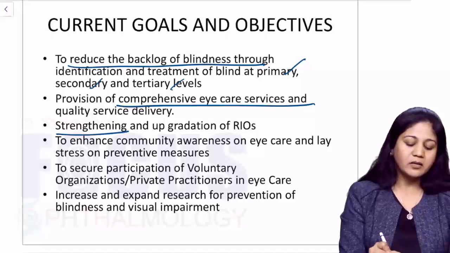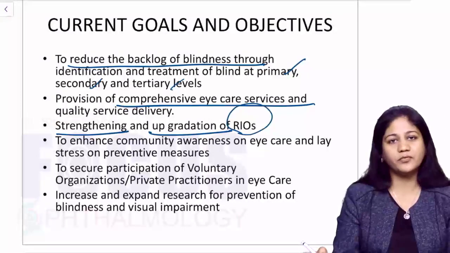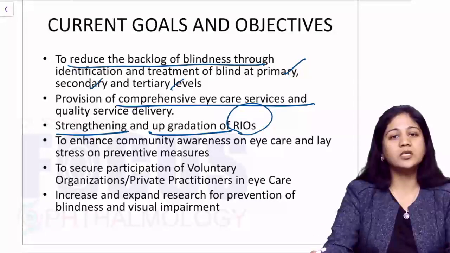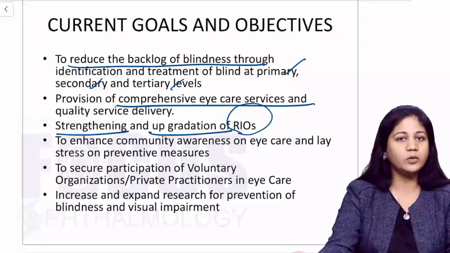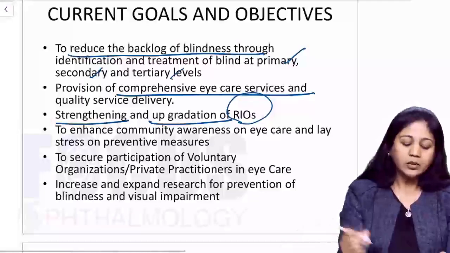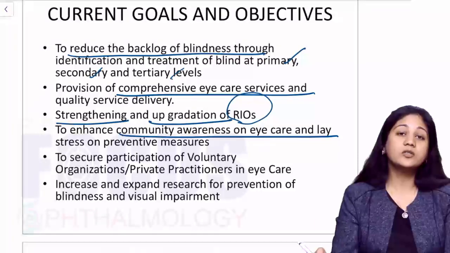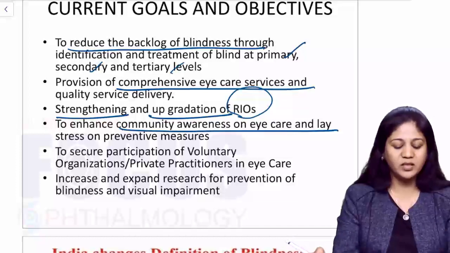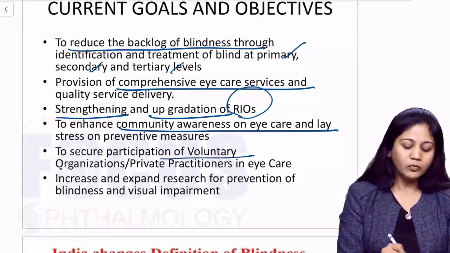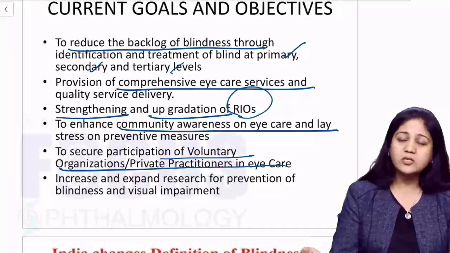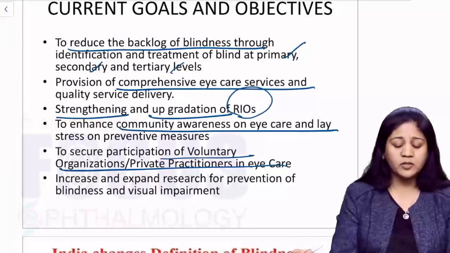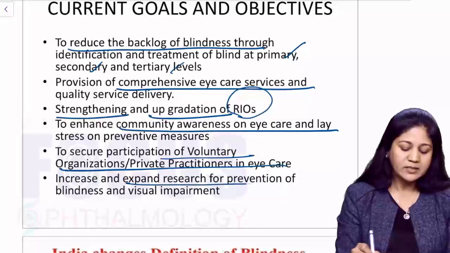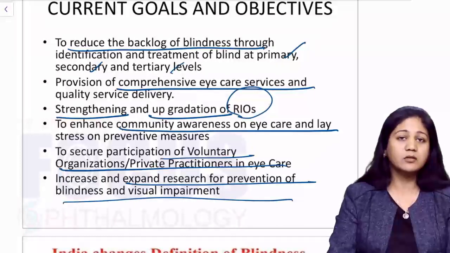Now we have to strengthen and upgrade the regional institutes of ophthalmology. This is a prime thing. We want that regional institutes of ophthalmology should be there and they should be upgraded with all those modern facilities. Now we want that community awareness should also be there, because these are the ones who can prevent the occurrence of the disease. Now we want more and more voluntary organizations, more NGOs to come up to help us in provision of that. And we want that our research program should be enriched, research should be encouraged.